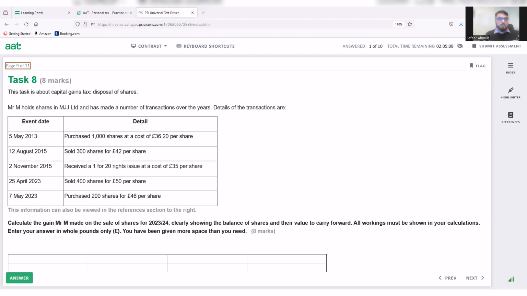This will be in chronological order. The first transaction will go first, and then the second transaction will go second, and so on. So I will write here purchased, and we can write the date here as well. In the exam, you can write the date as well, which is 5th of May.